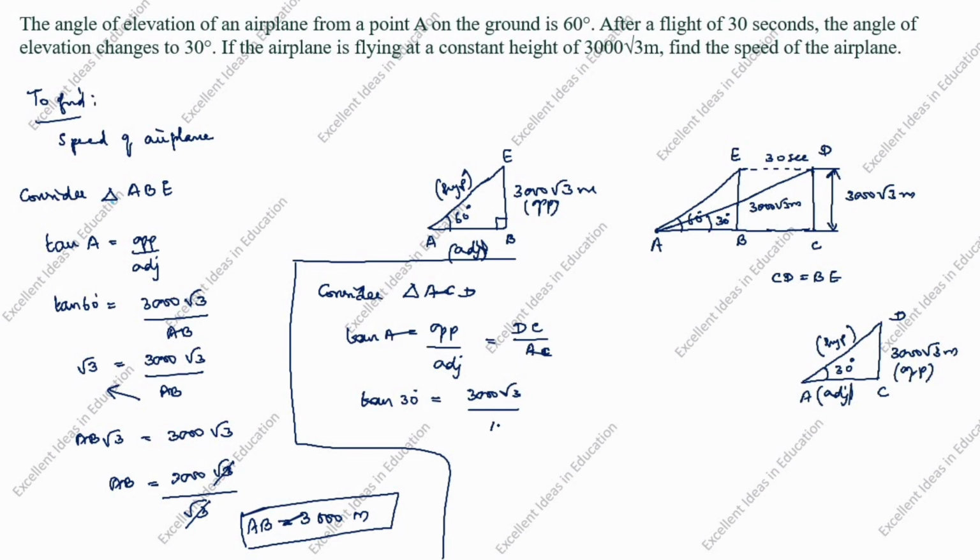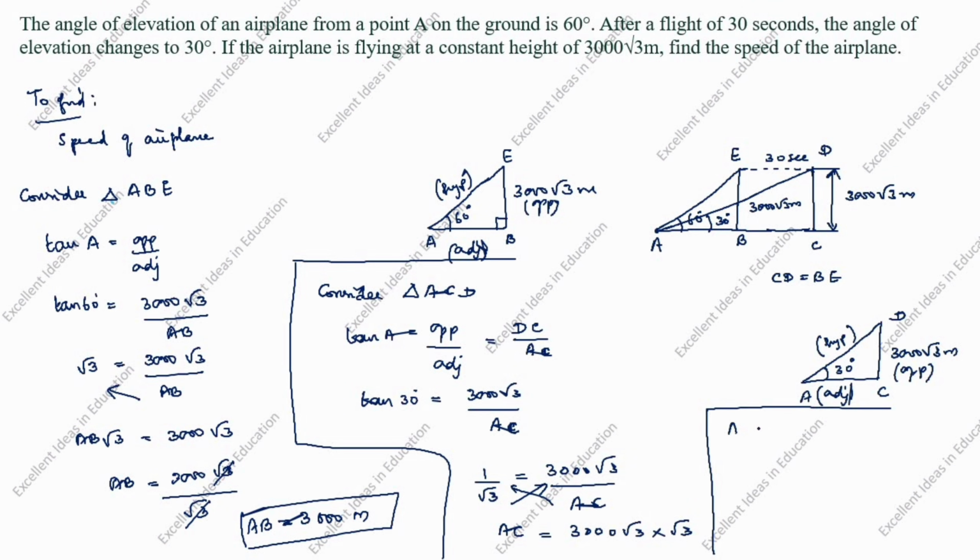Tan 30 degree is 1 by root 3 equal to 3000 root 3 divided by AC. Cross multiply. AC is equal to 3000 root 3 into root 3.